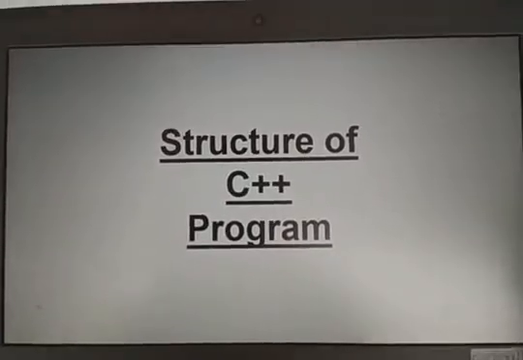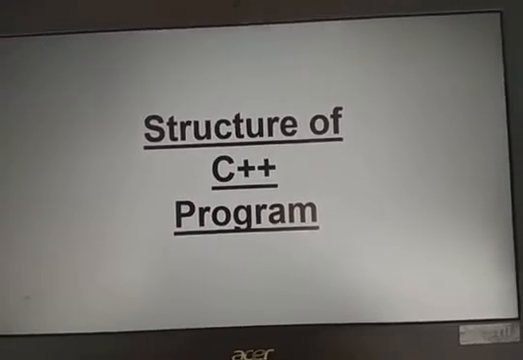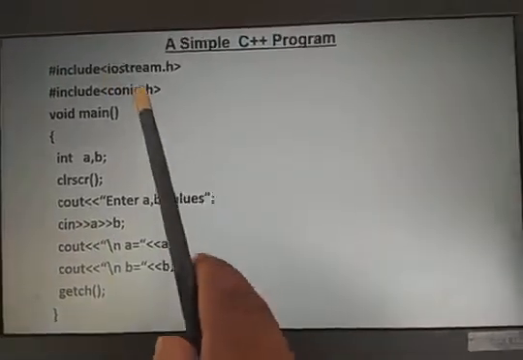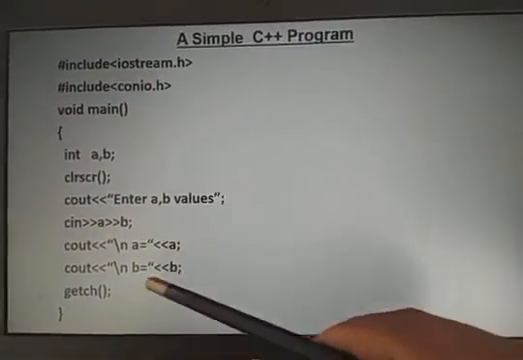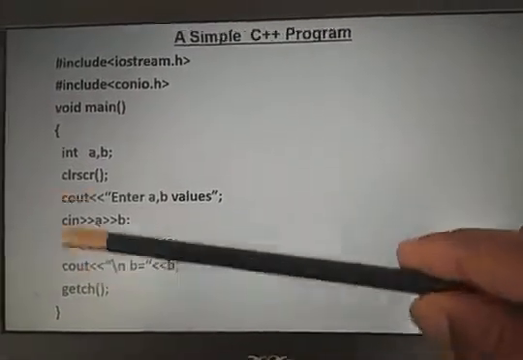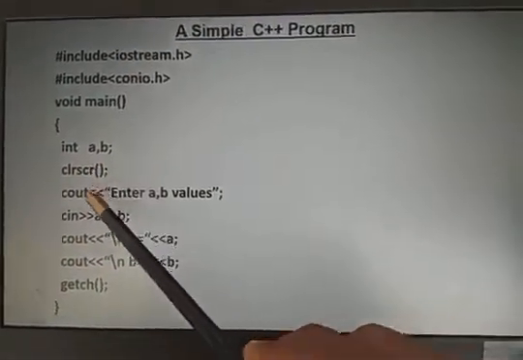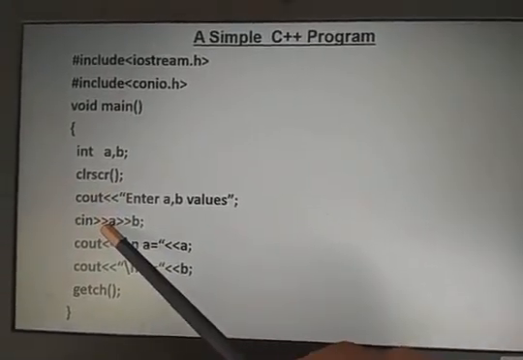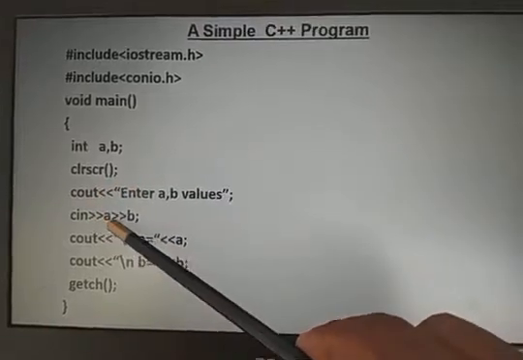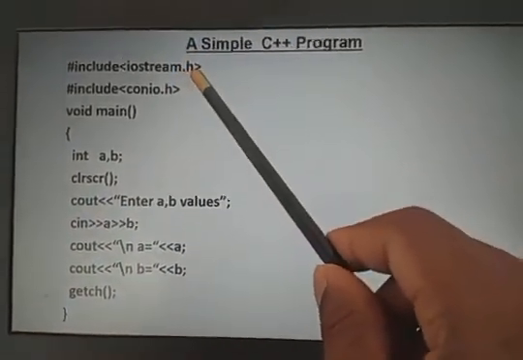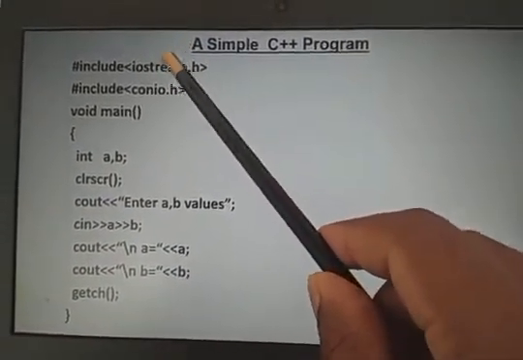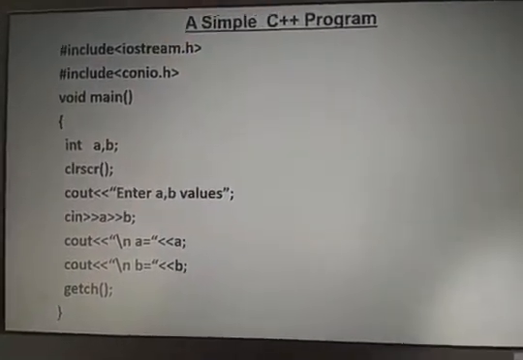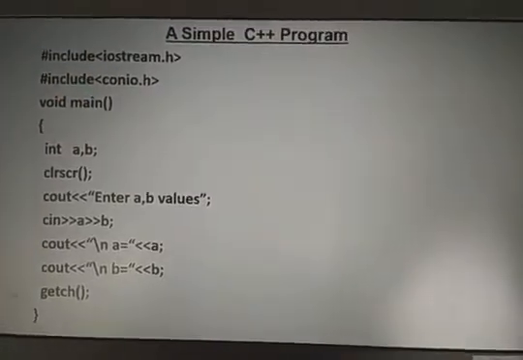Friends, today I am going to explain about the structure of the C++ program. In the last class we explained a simple program of C++. Here it is just the same as a C program. Some differences are there. Instead of using printf and scanf, we are using cout and cin. And if you are using cout and cin statements, we are using the iostream.h header file instead of stdio.h. It is a basic example, the basic difference in input and output operations.